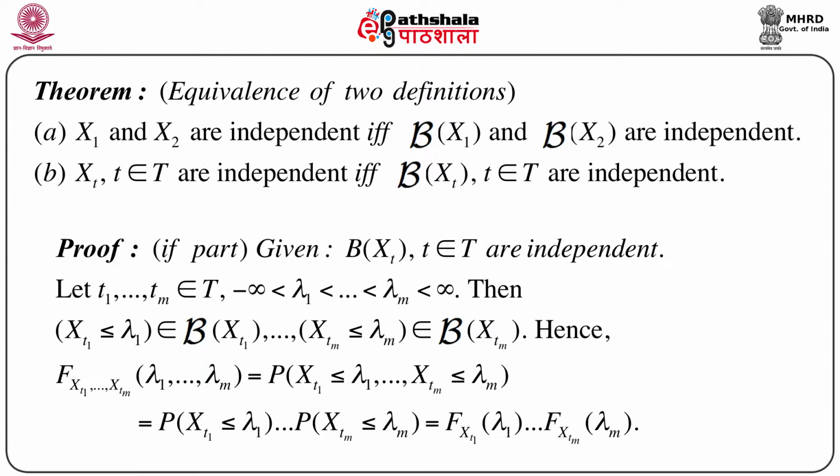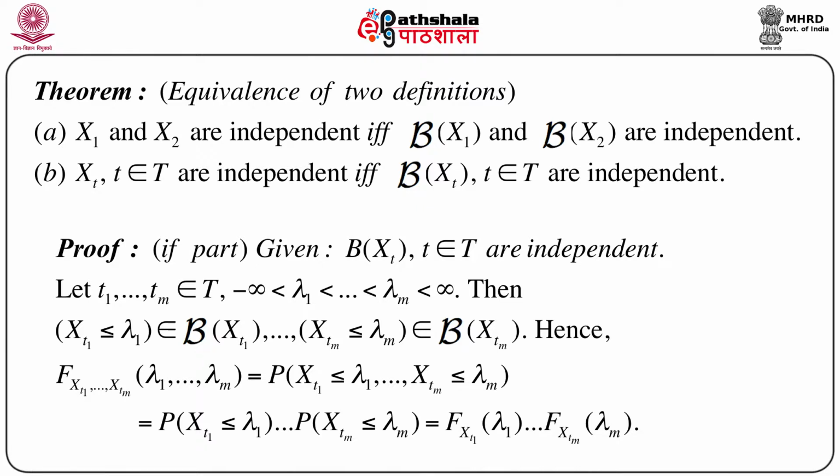First, the if part means we assume that script B of Xt, t belongs to capital T, are independent. Now this immediately implies that, consider any collection t1, t2, ..., tm belonging to capital T, and a collection of corresponding lambda values, lambda 1, lambda 2, ..., lambda m, all lying between minus infinity and plus infinity. Then X of t1 less than or equal to lambda 1 belongs to script B of Xt1, and so on, X of tm less than or equal to lambda m belongs to script B of Xtm.